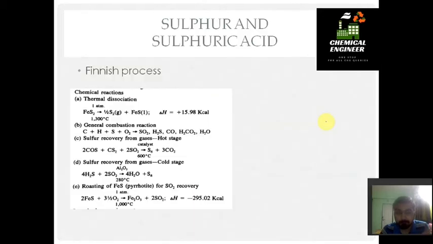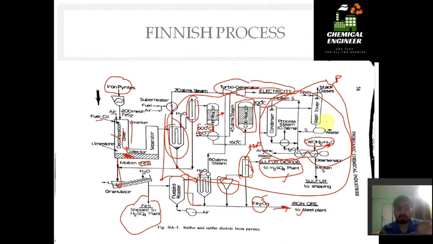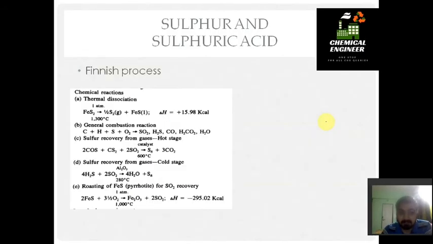Okay, so the reactions taking place: the first reaction is thermal dissociation, which occurs in the furnace. FeS2 combines with H2 gas to form FeS. This FeS is separated using the collector, and from that collector we remove the FeS.